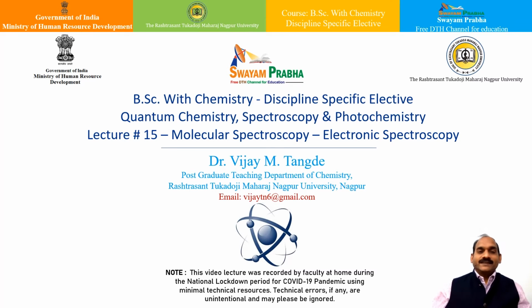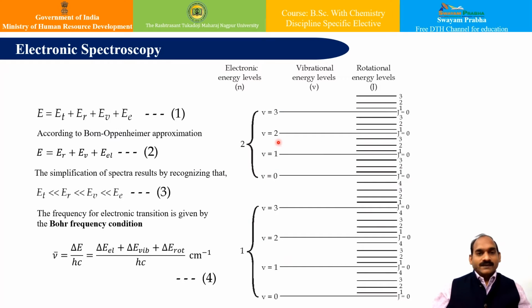Hello friends, welcome to this lecture series of BSc Chemistry, discipline specific elective of quantum chemistry, spectroscopy and photochemistry. In this lecture, we will be discussing electronic spectroscopy. Now friends, we have seen earlier the rotational spectroscopy, vibrational spectroscopy or IR spectroscopy. Then we have seen the Raman spectroscopy, and now we will see the electronic spectroscopy.